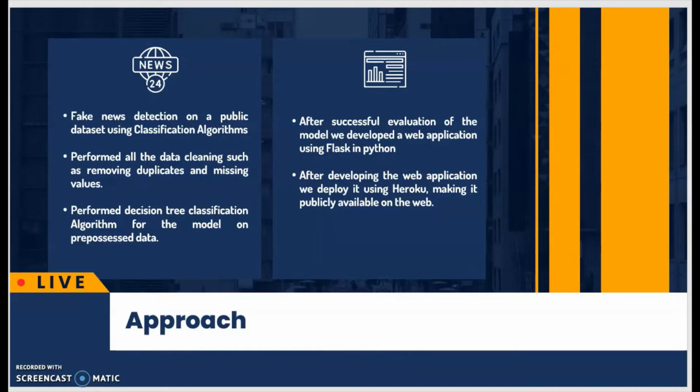After the successful completion of this decision tree classification algorithm and getting the accuracy of the model, we developed a web application using Flask in Python, and after developing the web application, we deployed it using Heroku so that it will be publicly available on the web.